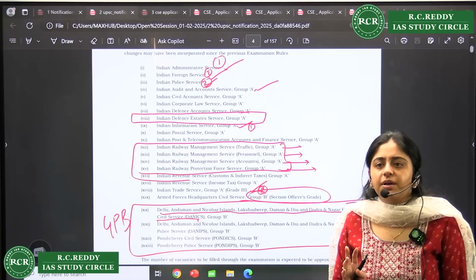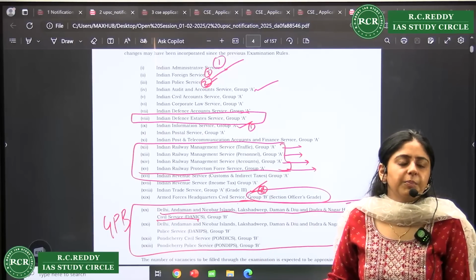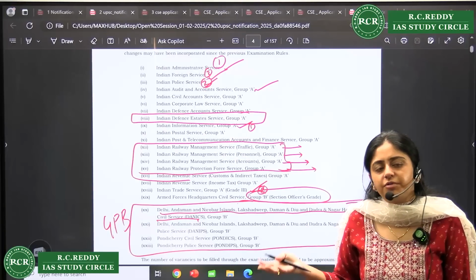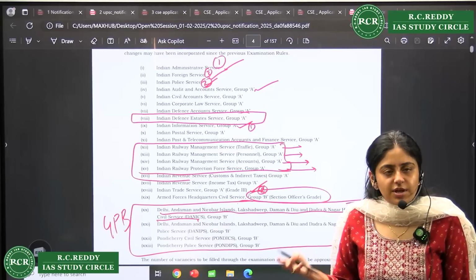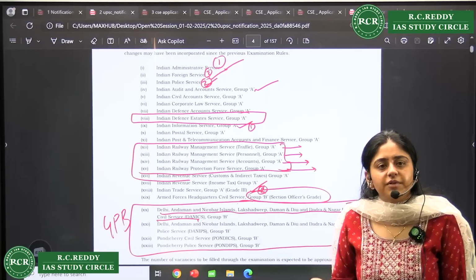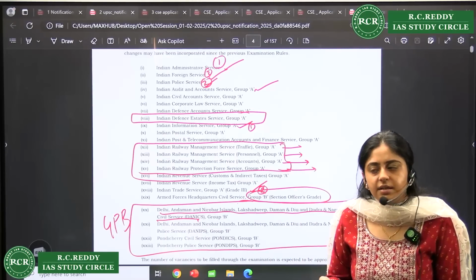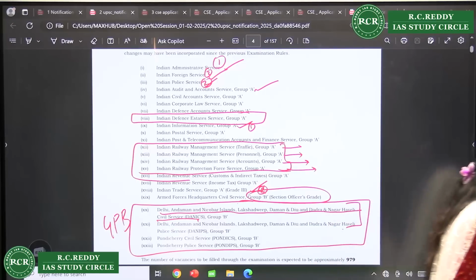You shouldn't be wasting your time. It's a very crucial time, you're preparing for prelims. You do not have the liberty of time to waste on deciding service preference, right? First you have to clear prelims, then only the service preference will make sense. Right? So these few things you should keep in mind.